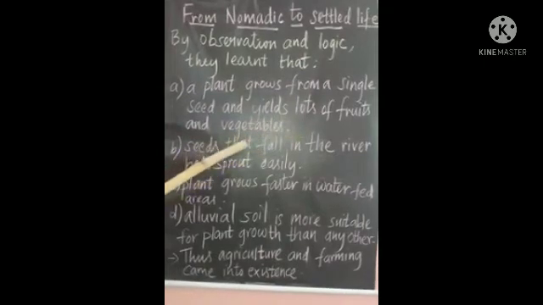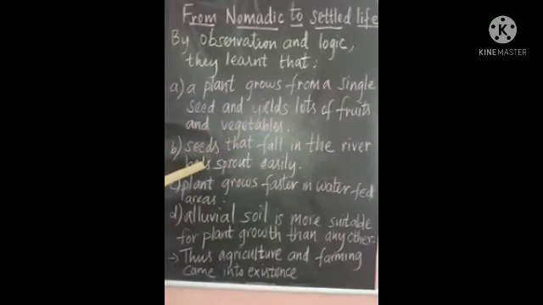and vegetables. And the second thing they observed is that seeds that fall in the river beds sprout easily. First, they learned a plant can grow from a single seed and can produce a lot of fruits and vegetables.